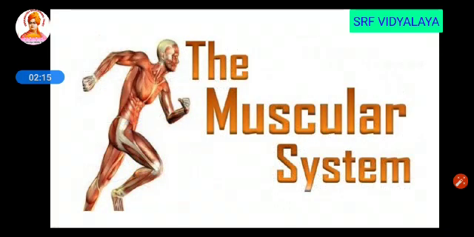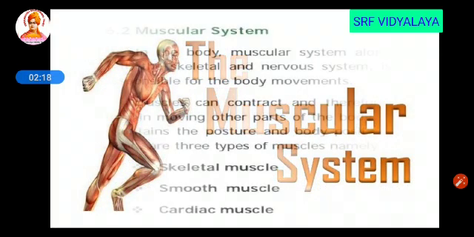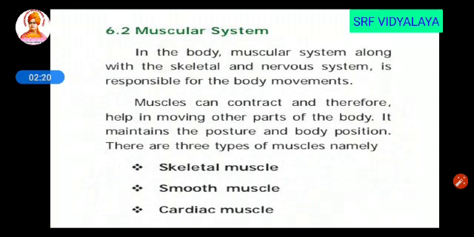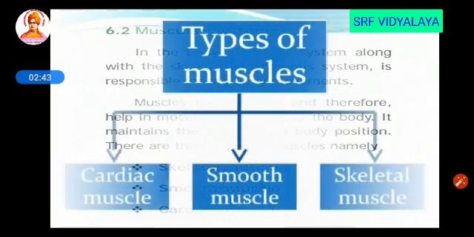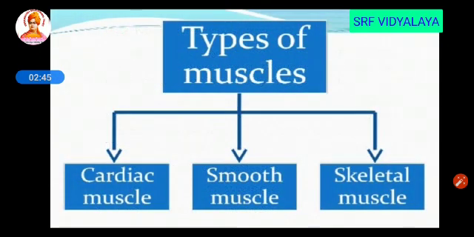The next one is the muscular system. In the body, the muscular system along with the skeletal and nervous system is responsible for body movement. Muscles can contract and therefore help in moving other parts of the body. It maintains the posture and body position. There are three types of muscles: skeletal muscle, cardiac muscle and smooth muscle. These muscles are present in different regions.